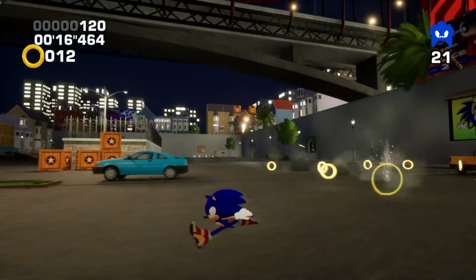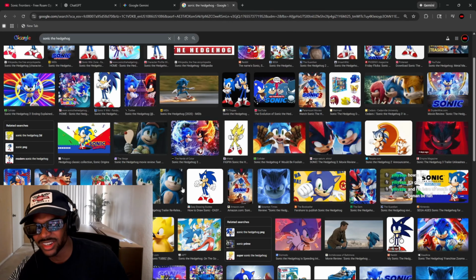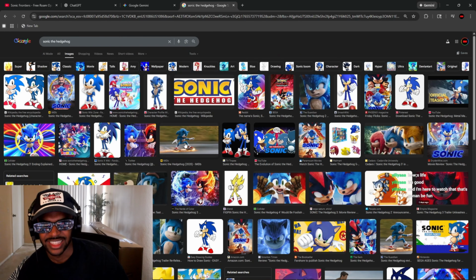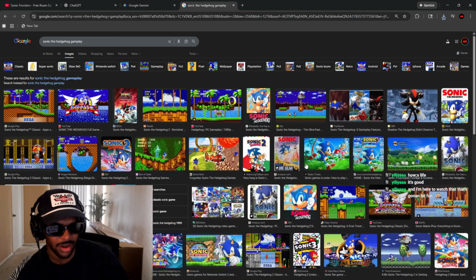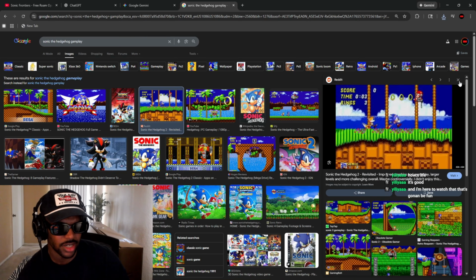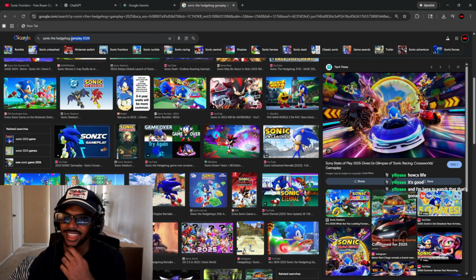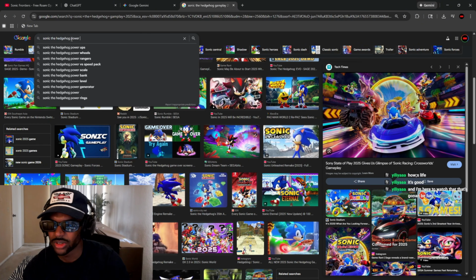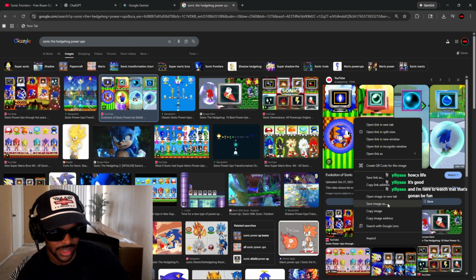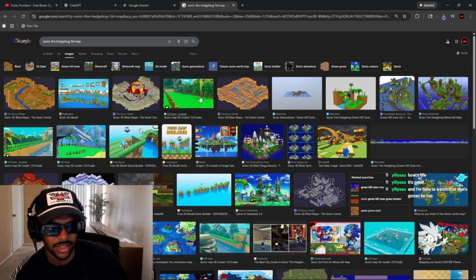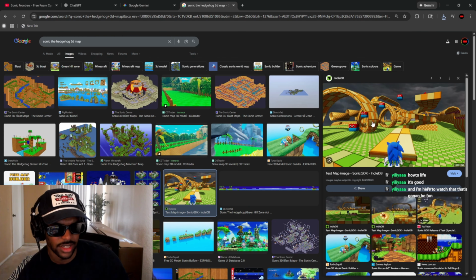Hedgehog using ChatGPT and Gemini Pro. I wonder if it's really going to be able to code Sonic the Hedgehog though. I'm going to search up Sonic the Hedgehog gameplay. I'm not really going for a 2D game. I'm trying to go for the big bucks. What is like a good picture, like power boosts or power ups? These are power ups. Let's go ahead and save this. Let's see if we can get a map in here. I think that's going to be a big thing in our case, is getting a good map. Ooh, I like something like this.